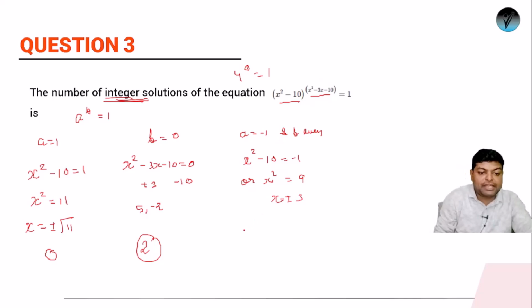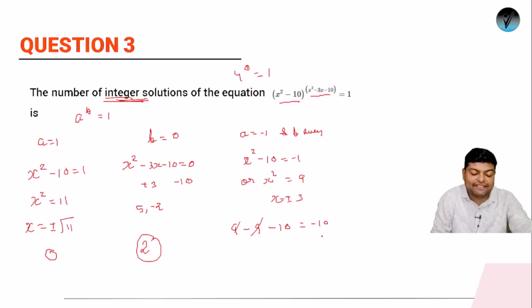So suppose I am keeping the value of x as 3, तो जब आप 3 रखोगे तो देखो क्या हो रहा है. It will be 9 square minus 9, and minus 10 I guess. 9 minus 9 and minus 10. So it's negative 10, but it's an even value, right? So if it is an even value, x equals to 3 is acceptable.